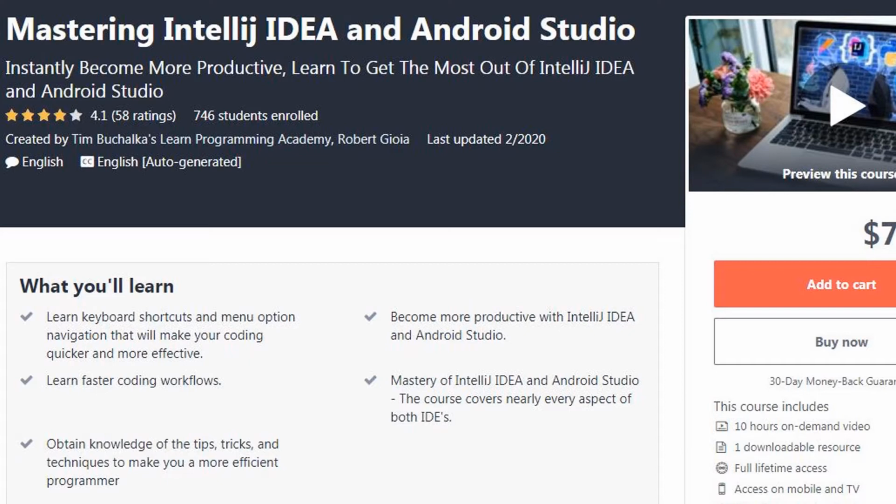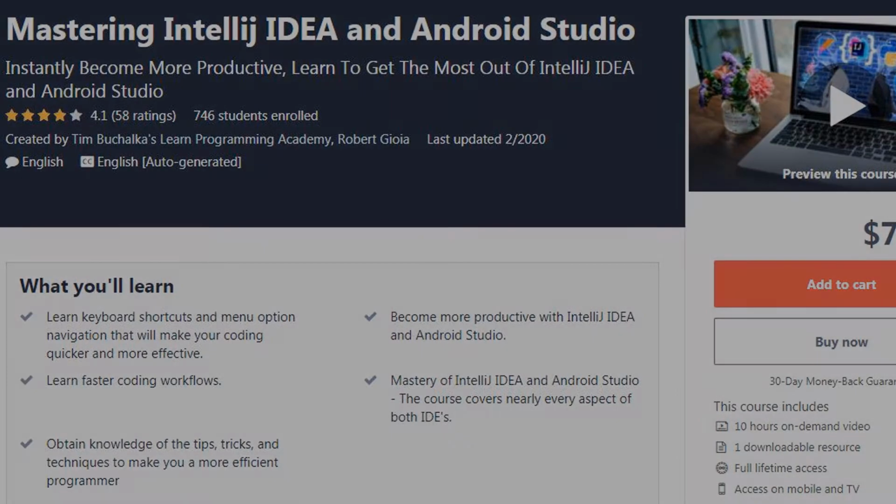Obtain knowledge of the tips, tricks, and techniques to make you a more efficient programmer. By the end of this course, you will have mastery of both Intellij IDEA and Android Studio, as the course covers nearly every aspect of both IDEs.